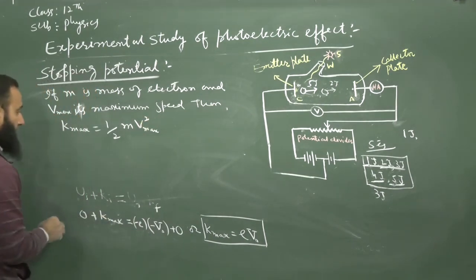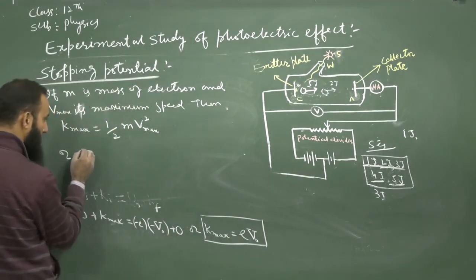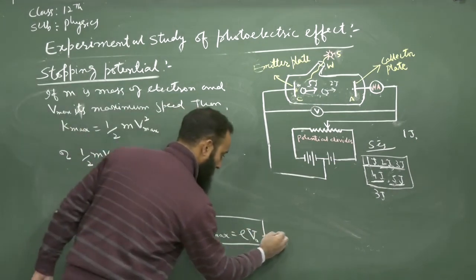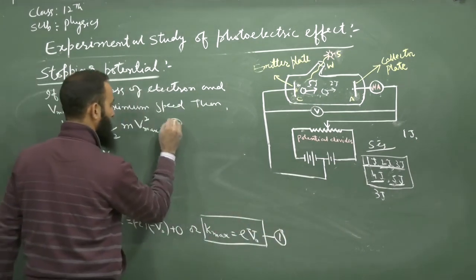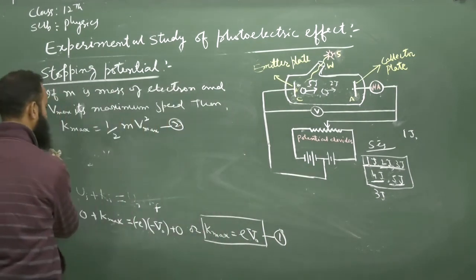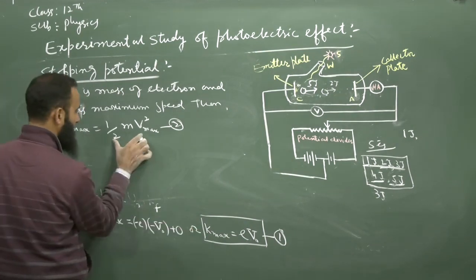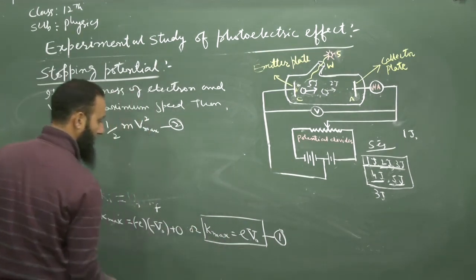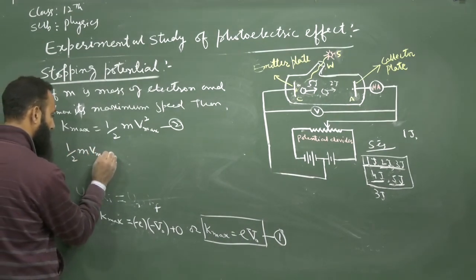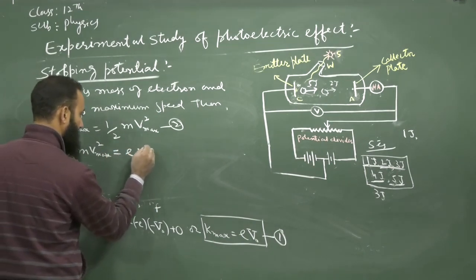This is the kinetic energy. Suppose this was equation first and this was equation second. From first and second, we can write 1/2 m V max square is equal to eV naught.